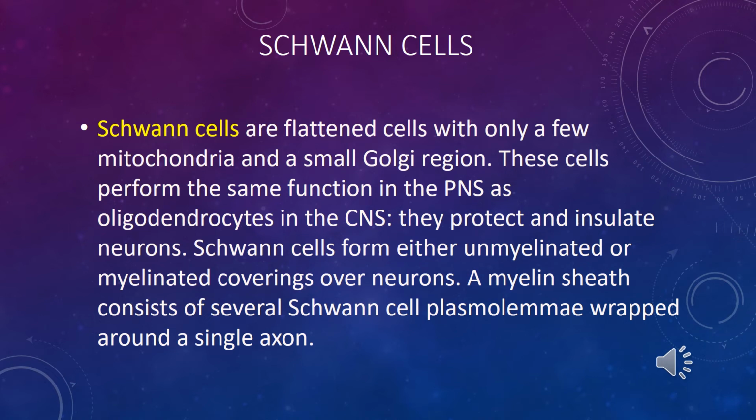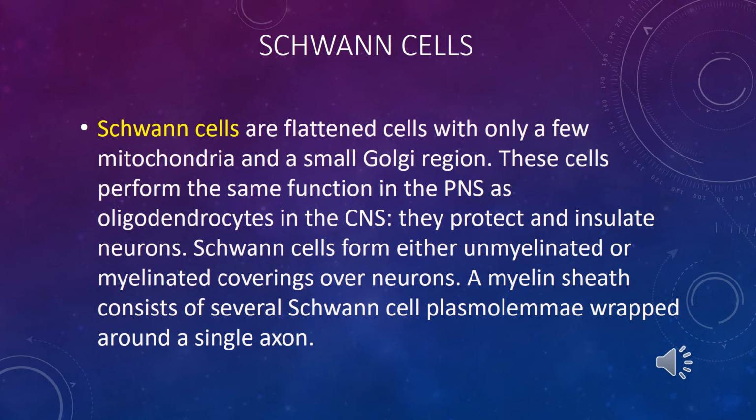A Schwann cell has no processes, and each Schwann cell forms just one myelin sheath. Opposite to this, oligodendrocytes have several processes, and each process forms a myelin sheath. In this case, oligodendrocytes form several myelin sheaths, similar to the number of their processes. But a Schwann cell without processes forms a single myelin sheath.